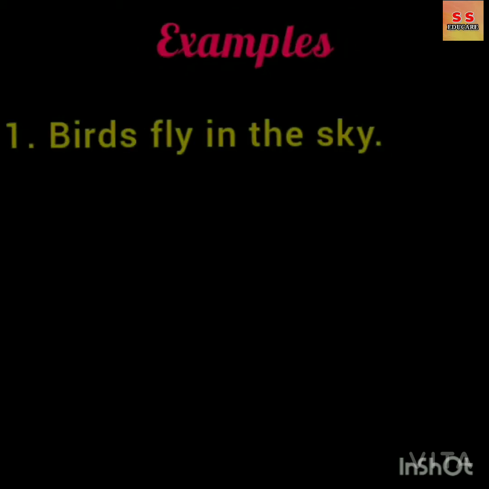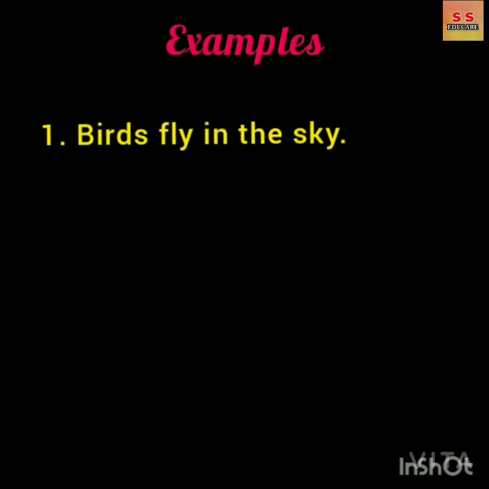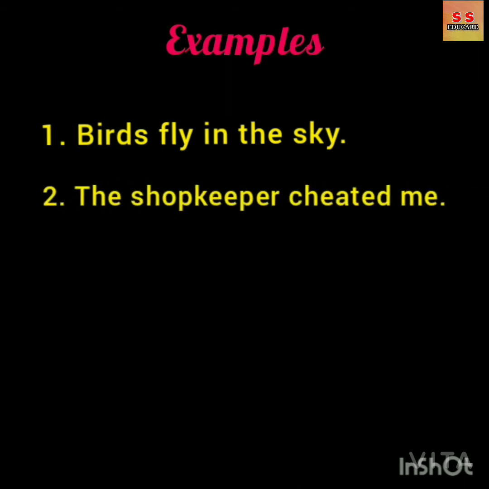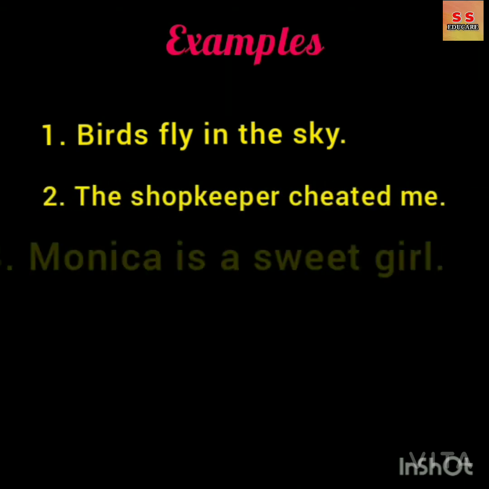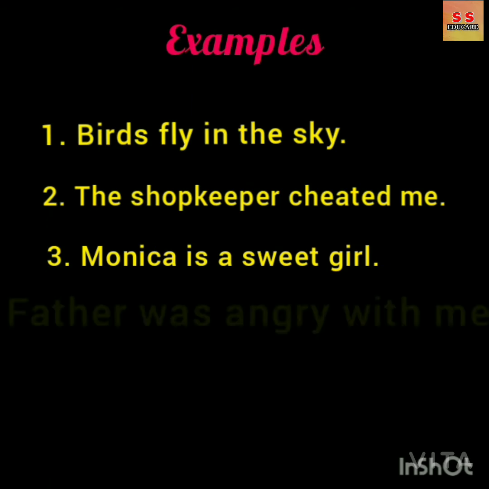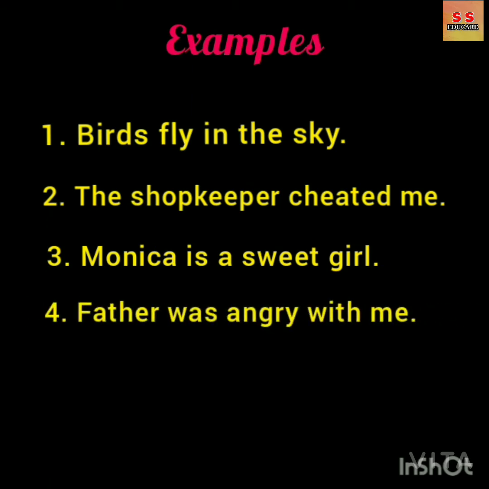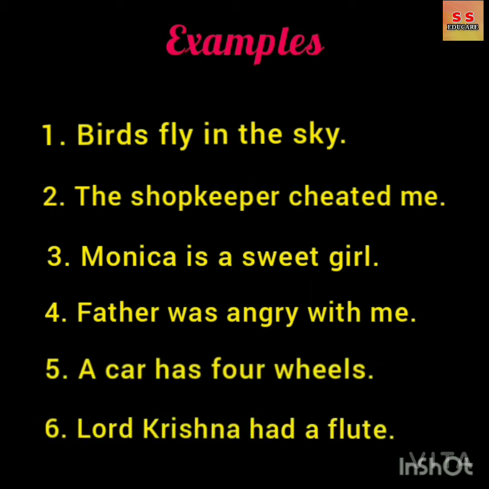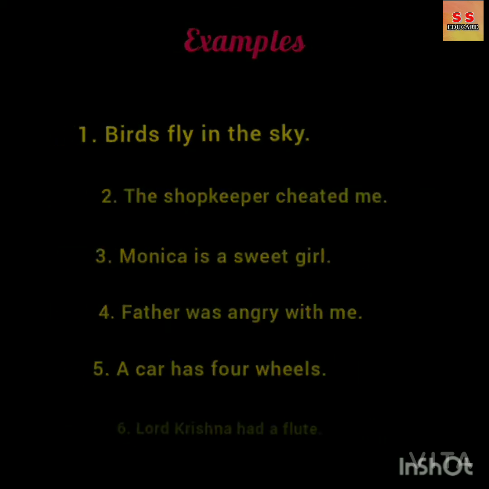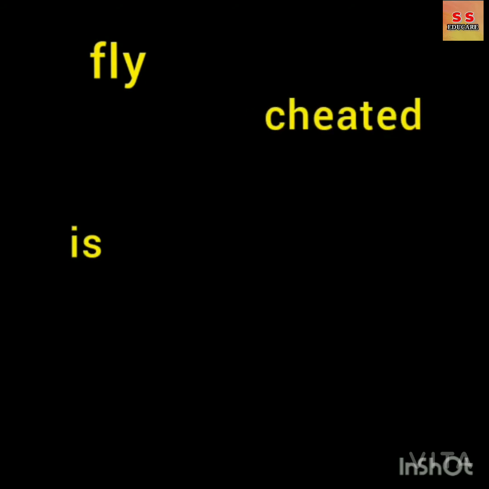Let's look at few examples. Birds fly in the sky. The shopkeeper cheated me. Monica is a sweet girl. Father was angry with me. A car has four wheels. Lord Krishna had a flute. In these sentences, words fly, cheated, is, was, has, and had are verbs because it states what a person or thing does, what a person or thing is, or what a person or thing has.